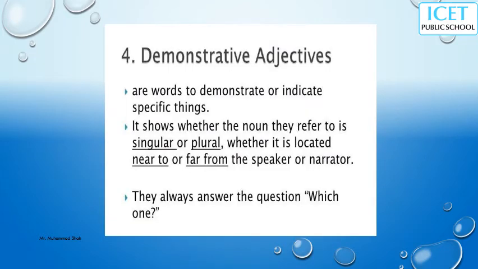And the last one, demonstrative adjective. It's simple, demonstrate means pointing. That means these words demonstrate or indicate something specific. It shows whether the noun they refer to is singular or plural. It changes according to singular and plural, and whether it is located near to or far from the speaker or narrator. They always answer the question 'which one'. Okay, with examples, don't get confused about these words. I will make it very clear.